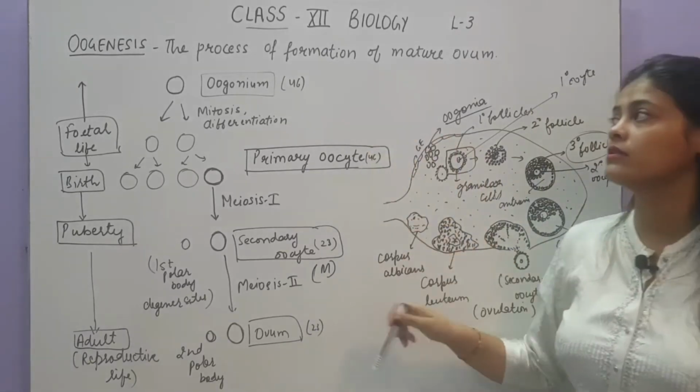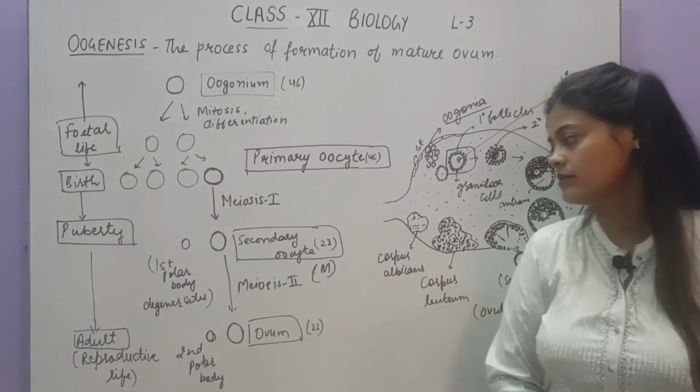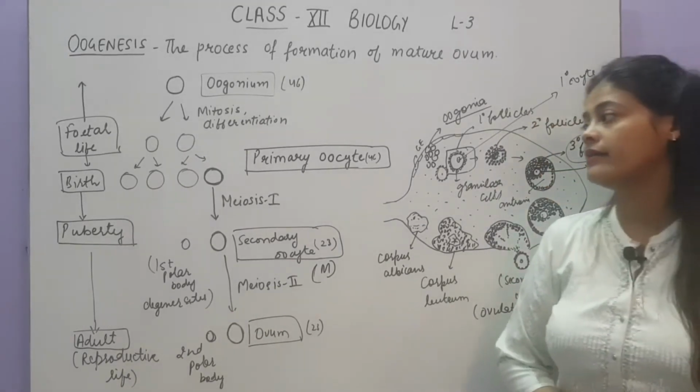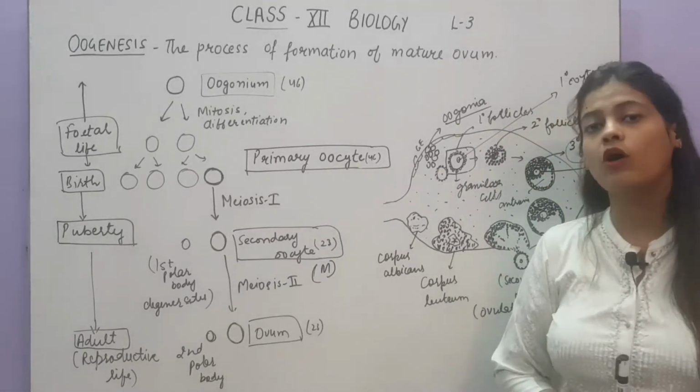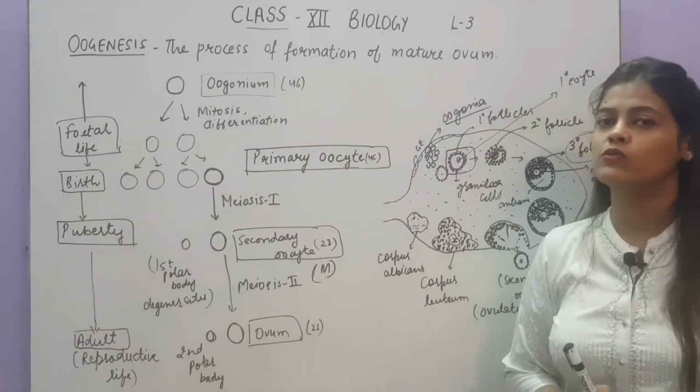So this is all about the process of oogenesis. Now let us see the structure of ovum, and then we will study the hormonal control, means how the hormones affect this process of oogenesis.